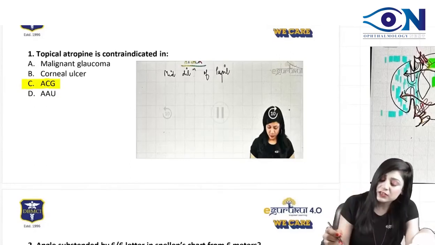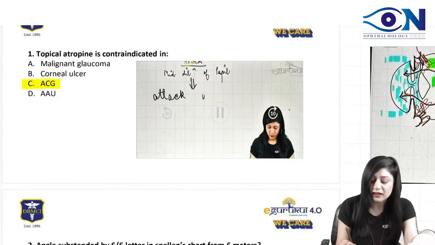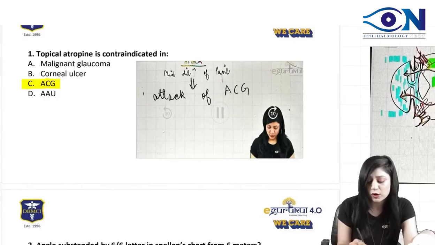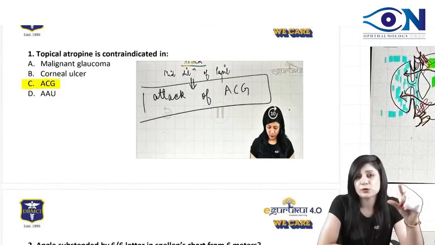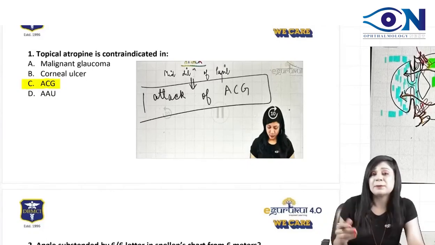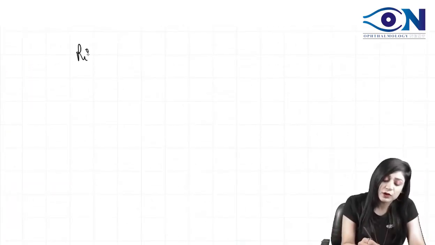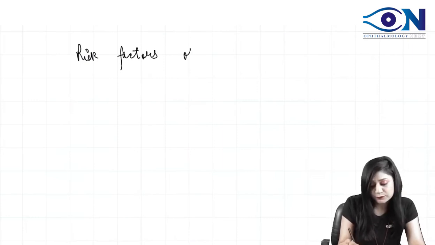Why? Because you know that in acute congestive glaucoma, it is the mid dilatation of the pupil which brings the attack of acute congestive glaucoma. We all know that it is the mid dilatation of the pupil, and obviously in the predisposed individuals, it will bring the attack. Now, what are the predisposed individuals? That is another important thing. So we know the risk factors. What are the risk factors of acute congestive glaucoma, right?